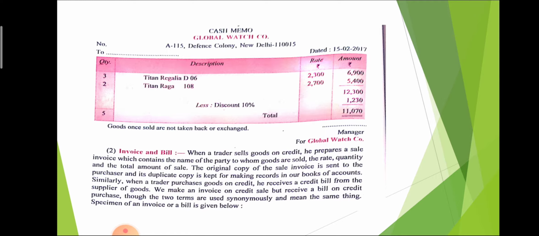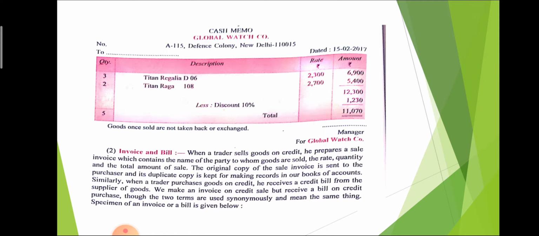Then the address is mentioned, here A115 Defense Colony, New Delhi. Then the number of the bill is also mentioned on that slip. Then to whom I give the bill, that name is mentioned in front of To. Then quantity, description, rate and amount.